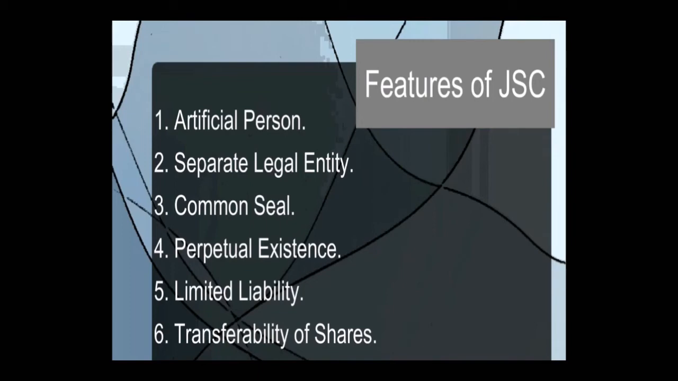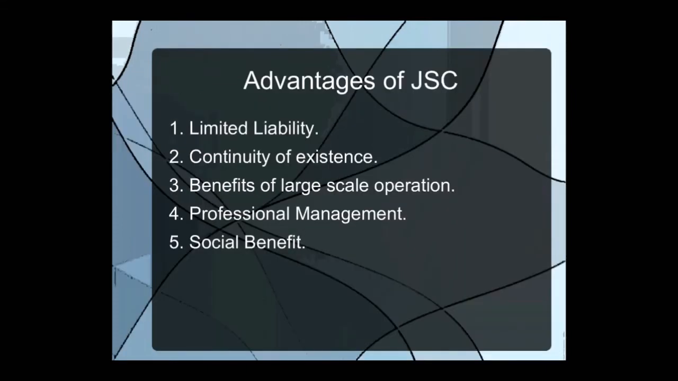Now let us have a view of the advantages of joint stock company. First point, limited liability, same point as we have seen in the features. Then continuity of existence, same point again. Here business will continue forever. It will not be affected by the admission, death, or any other change of the members. Next point, benefits of large scale operation. Obviously, since joint stock companies are working on a very large scale, they will have the benefits of large scale production. Definitely they will have economies of scale.